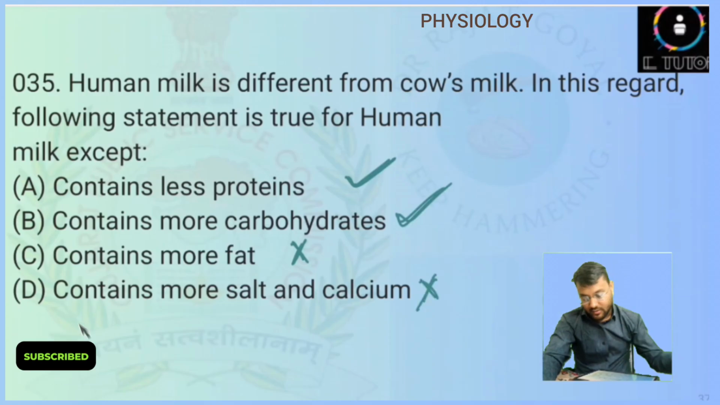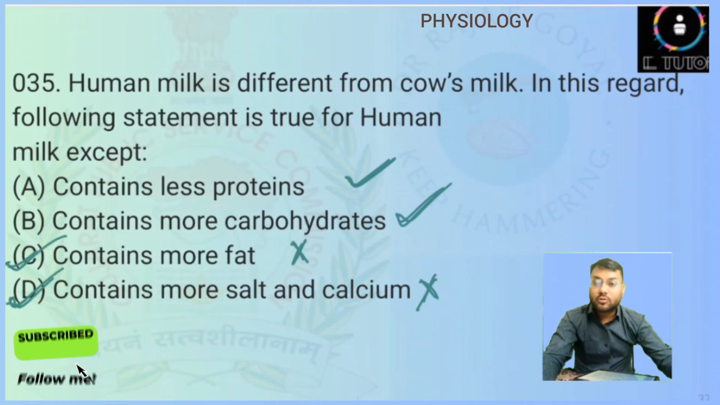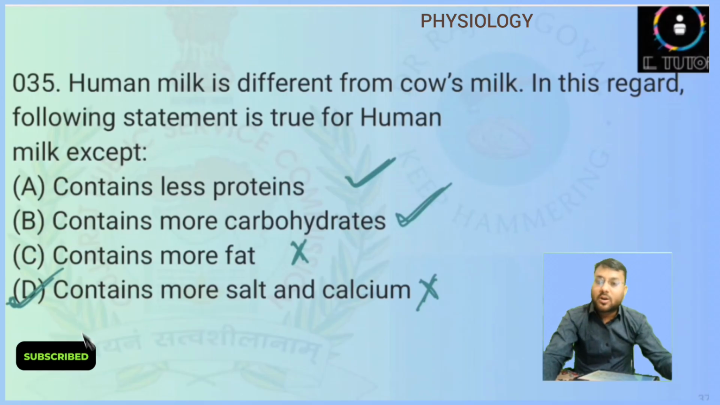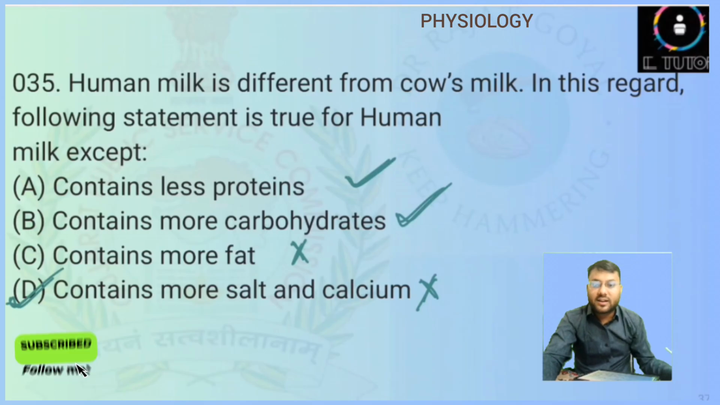So here two answers will be there, option number C and D, but according to the official answer key, option number D is given as the correct answer. So they have not considered option number C as the correct answer, so we will follow that only. So answer will be option number D. But option number C is also incorrect, because human milk does not contain more fat than the cow's milk.